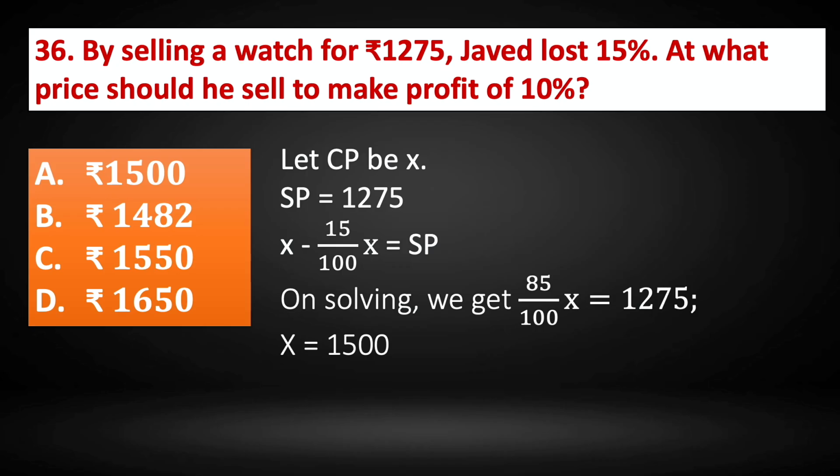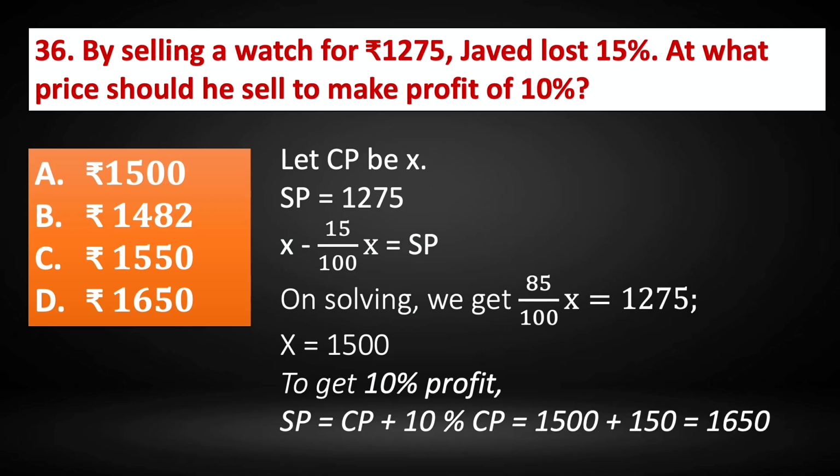To get 10% profit, what should he do? Selling price should be 10% more than the cost price. Cost price is what? 1500. So 1500 plus 10% of that particular cost price, which is 150. So you should sell it for 1650 in order to get a profit of 10%. So here the correct answer is option D, 1650. You should sell at this price to make a profit of 10%.